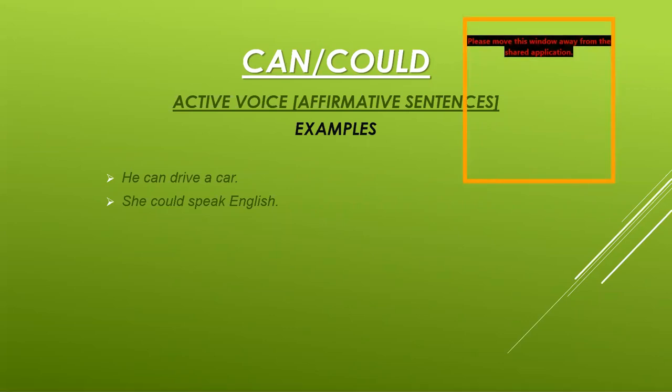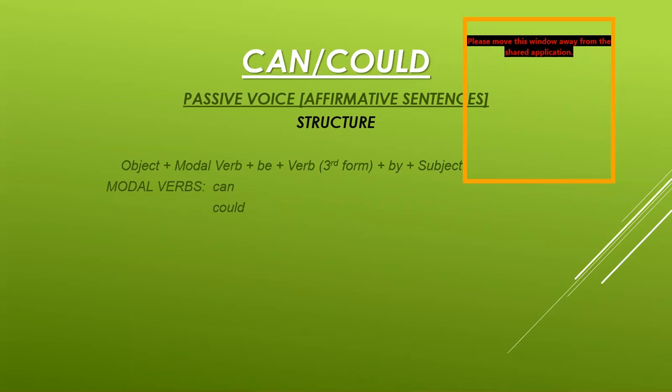Now I am showing you the structure for the passive voice in the affirmative sentences. You know that for passive voice, object comes first and subject must be placed at the end because they interchange their places. Object plus modal verb plus be, which is a helping verb, plus verb third form, which is used always in the passive voice, plus by plus subject. Full stop. By is always used before the subject. Remember that point.